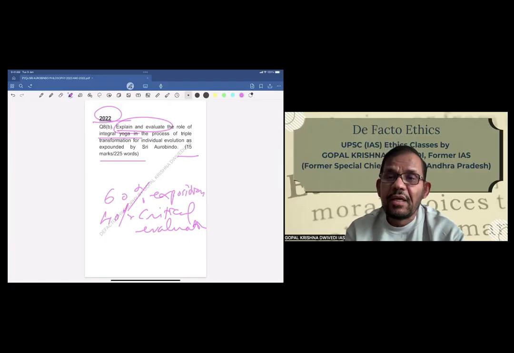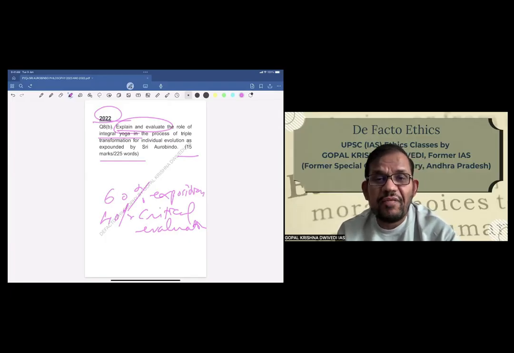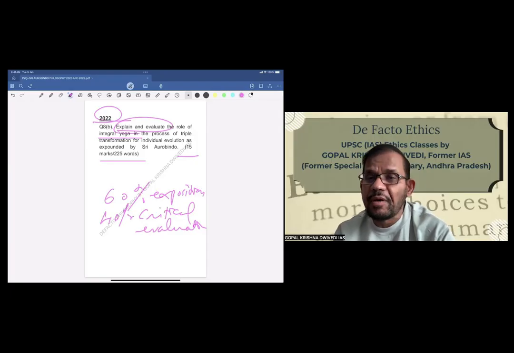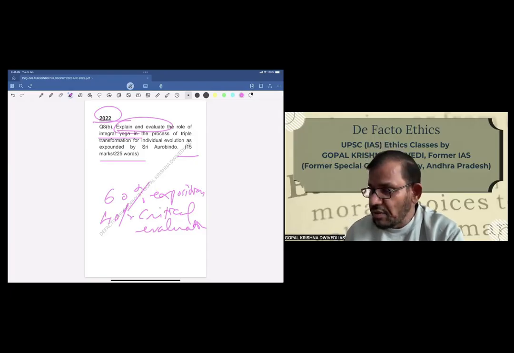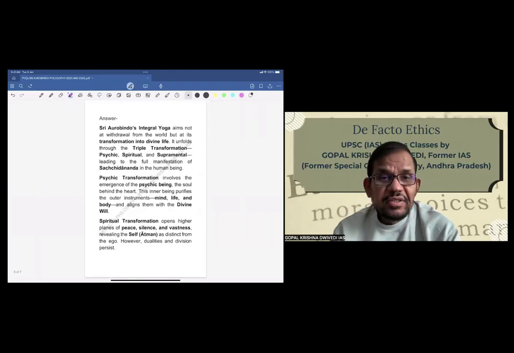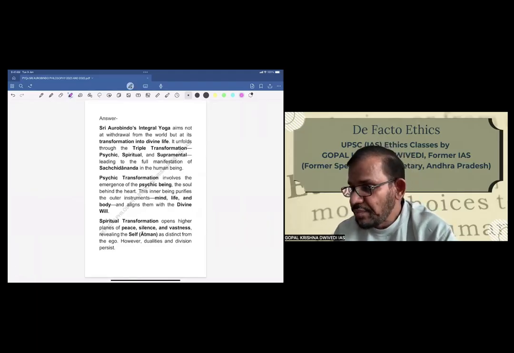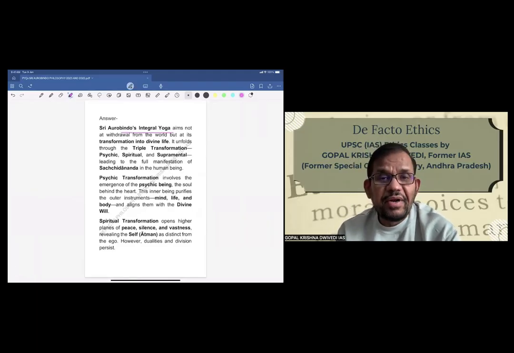And what do we have to give the exposition of? The role of integral yoga in the process of triple transformation for individual evolution. So now let us go to that. See, Aurobindo's integral yoga aims not at a withdrawal from the world, but at its transformation into divine life.